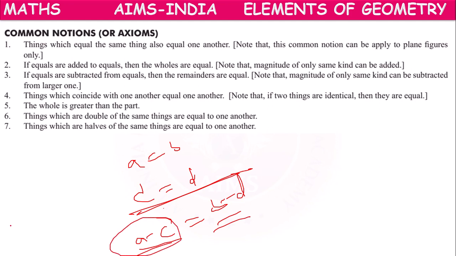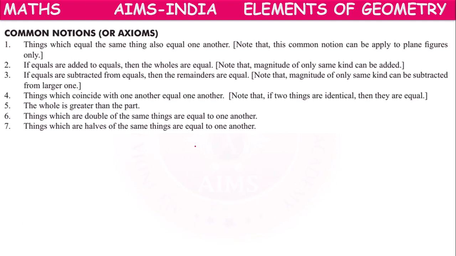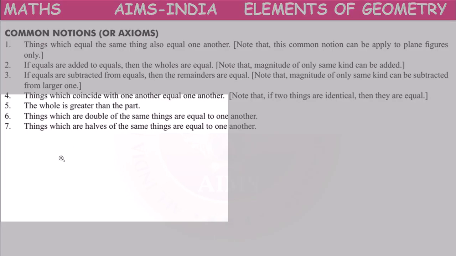This is remainder 1, this is remainder 2. So from 1 and 2, we can write A minus C equals B minus D. If equals are subtracted, then remainders are equal. That is the third axiom. Next, the fourth one.